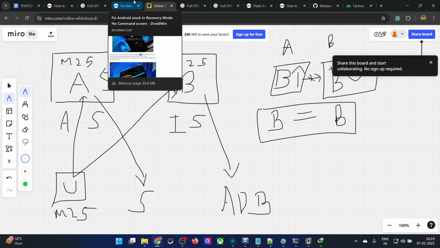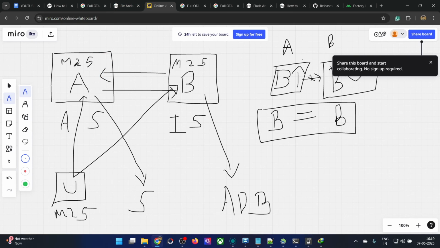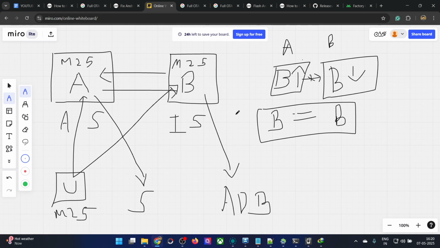So guys, just to recall, the issue is quite simple. Since you have installed the May update in the slot A, your B slot will be having the update of April, which has a lower version of the bootloader, and your May will have a higher version. So you cannot go from the higher to a lower version. To fix the issue, simply install the May update in the B slot as well. Then both the A and B slot will have the latest update, and the bootloader version will be the same across both A and B slot. And then you could easily do a slot switch between the A and B.